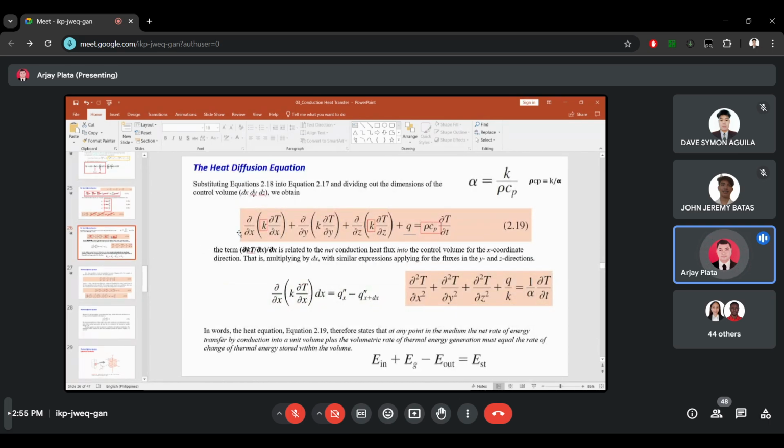Okay, so going back to equation 2.19, we can still simplify it. For example, if the thermal conductivity K is constant, we can factor out K here. So we will come up with this equation.